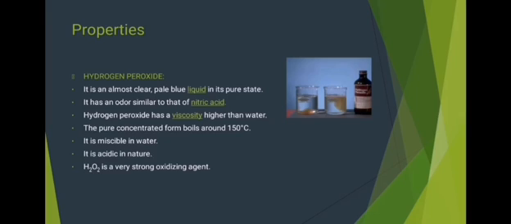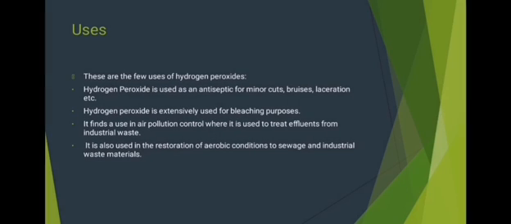The pure concentrated form boils around 150 degrees Celsius, which means that it undergoes thermal decomposition and has an explosive reaction. It is miscible in water, that is, it forms a homogeneous solution when mixed with water. It is acidic in nature, and H2O2 is a very strong oxidizing agent.